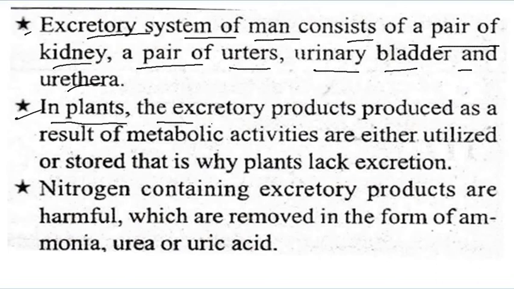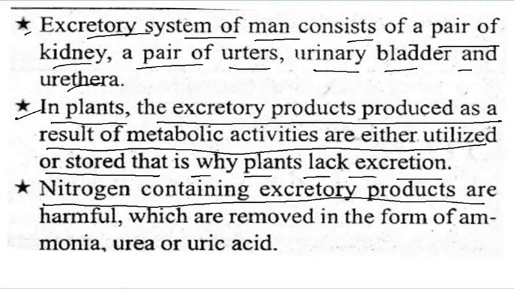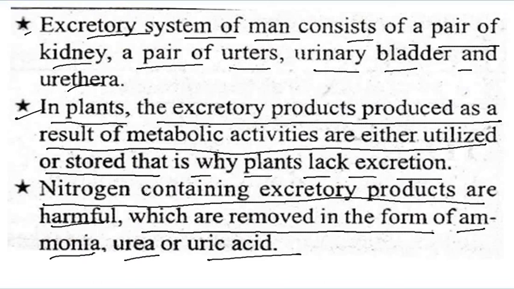In plants, the excretory products produced as a result of metabolic activities are either utilized or stored. That is why plants lack excretion. Nitrogen-containing excretory products are harmful and are removed in the form of ammonia, urea, and uric acid.